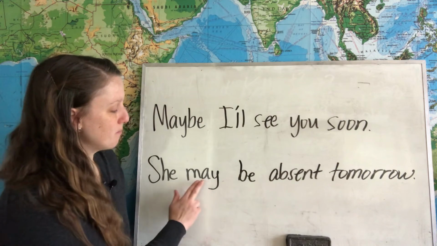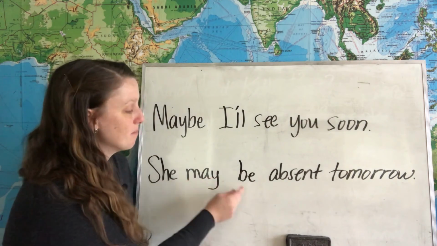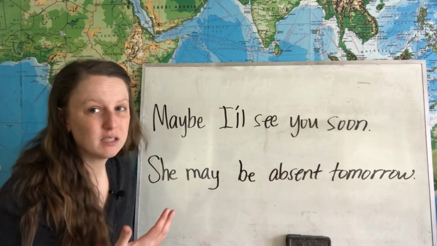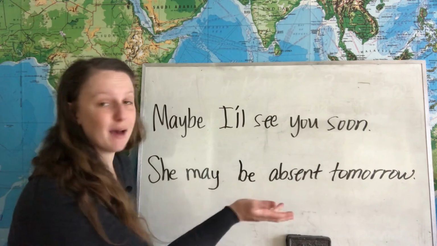You'll notice we use may, the modal, with the base form of this verb be, may be. It means it's possible she will be absent tomorrow. She may be absent tomorrow.